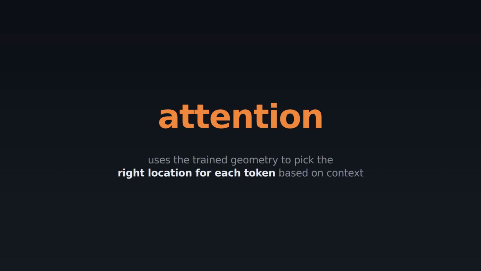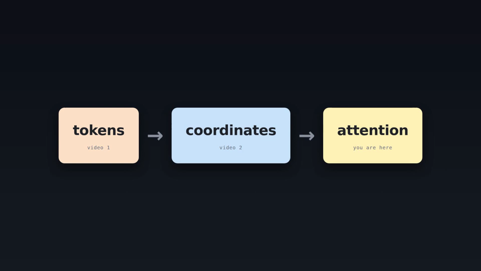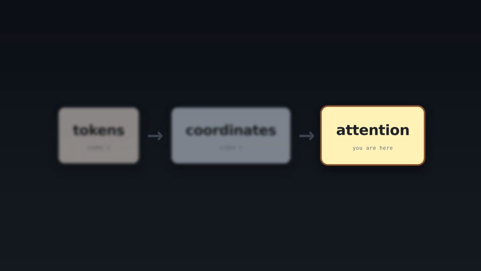Let's talk about attention. Attention is the part of an LLM that uses this trained geometry to pick the right location for each token based on the context. It happens after each token gets its coordinates. Once every token has a position in space, attention is the step that takes over.